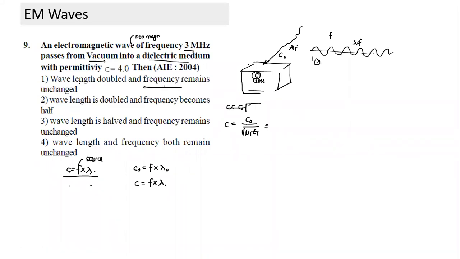When the speed becomes half, the number of waves is the same, but each wavelength has become smaller. If the wavelength becomes half, with frequency remaining the same, the speed becomes half. The reason is that frequency is determined by the frequency of the source. Here also the sun rays are coming from the sun, so it is the frequency created by the sun. When it travels, the frequency remains the same, and the wavelength changes.